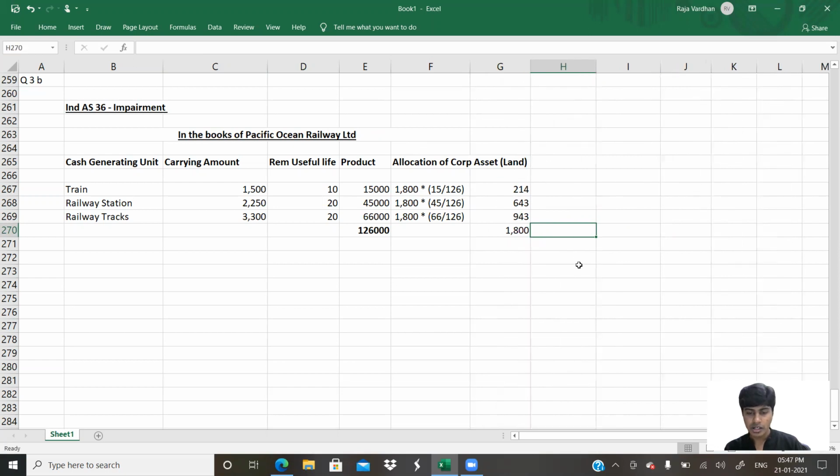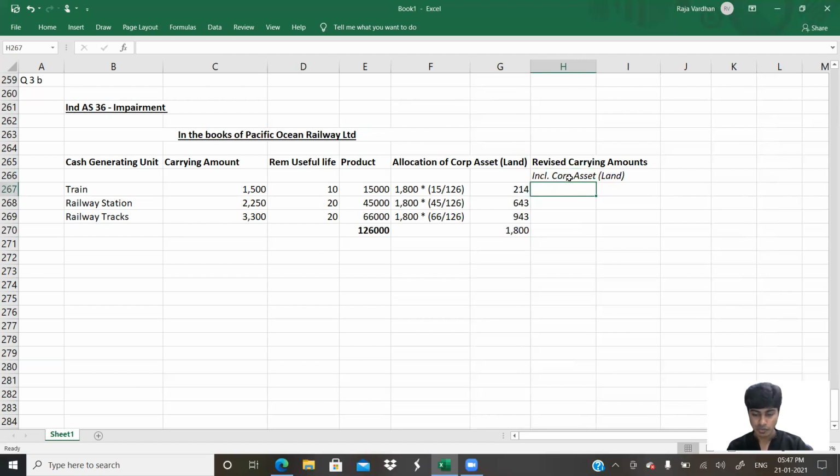Now we have the revised carrying amounts. Revised carrying amounts, that is including the corporate asset, land.